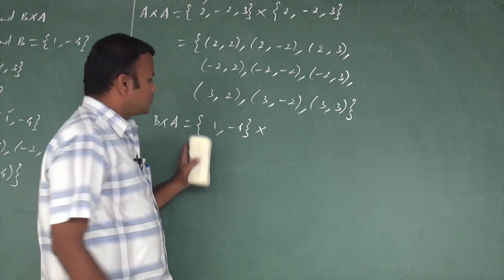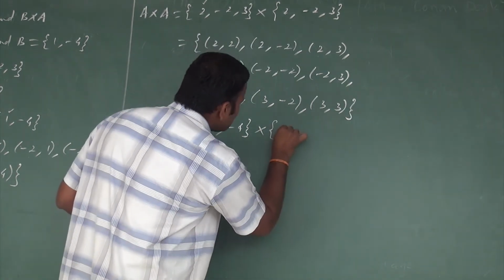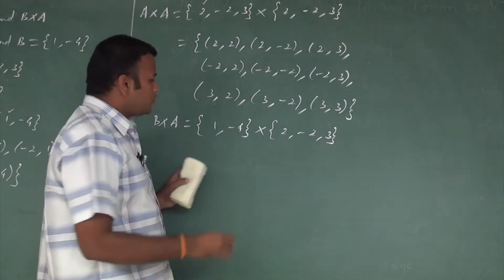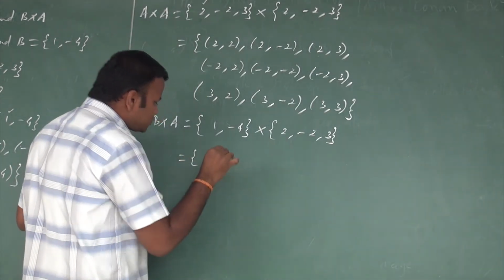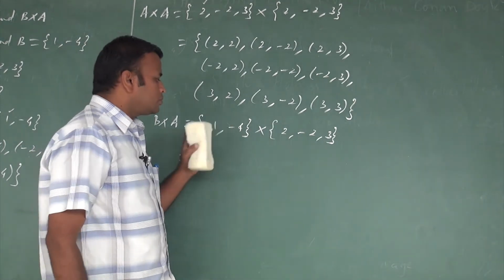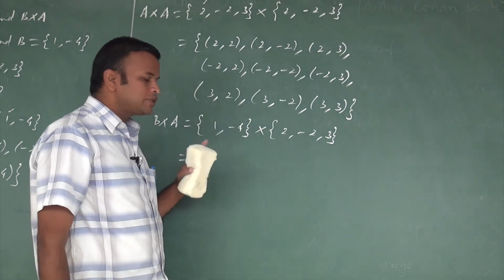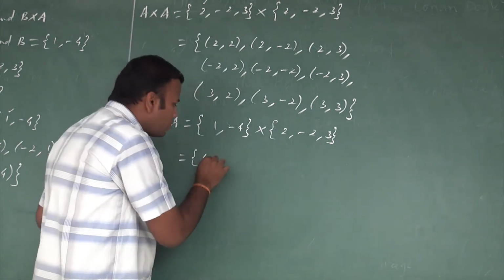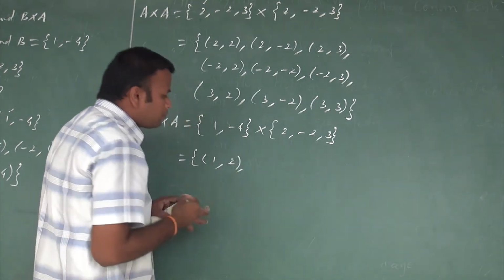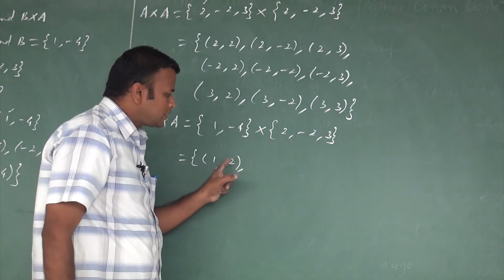Cross A. The next one is A. What are the values of A? It is 2, minus 2 and 3. Now we write the cross product of these two sets. So what is the first ordered pair? The first ordered pair is 1, 2. Because 1 lies in the first set and this 2 lies in the second set.